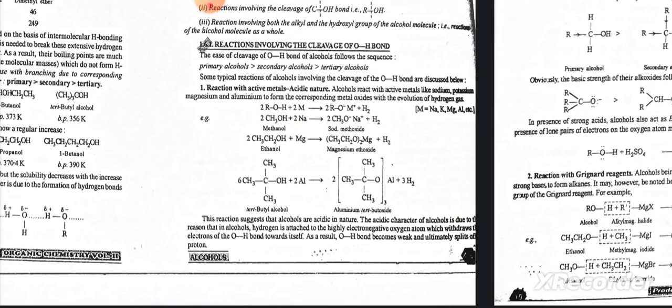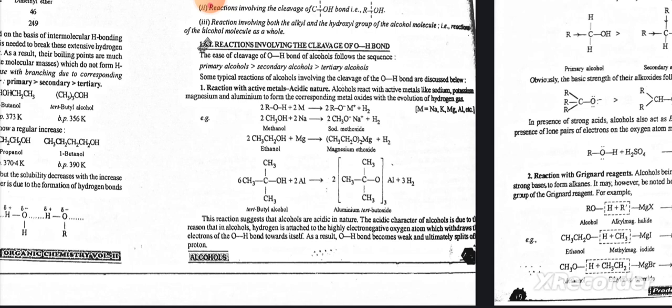Chemical reactions of alcohols. The hydroxyl group is the functional group of alcohols. Therefore, most of the characteristic reactions of alcohols are the reactions of the OH group. In general, the chemical reactions of alcohols can be divided into the following categories: reaction involving the cleavage of C-OH bond, reaction involving the cleavage of C-O and H bond, reaction involving the alkyl and the hydroxyl group of the alcohol molecule, and reaction involving the cleavage of O-H bond. The ease of cleavage of the O-H bond of alcohols follows the sequence: primary alcohols, secondary alcohols, and tertiary alcohols.